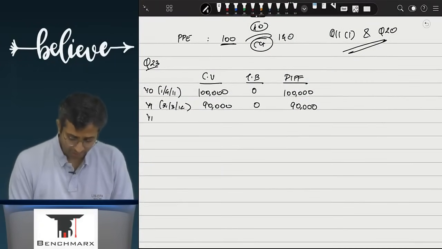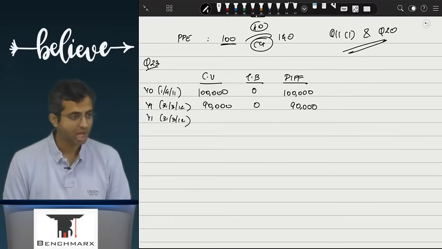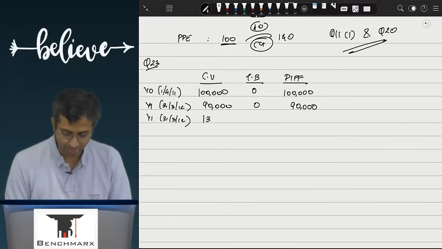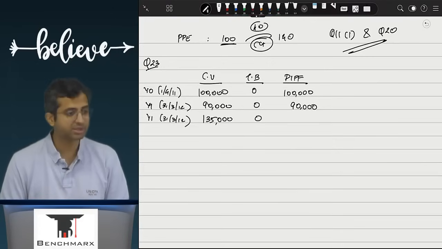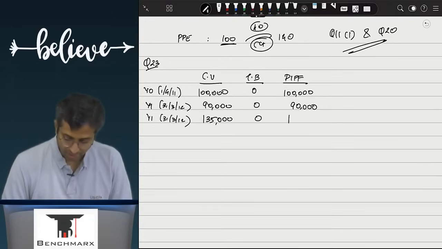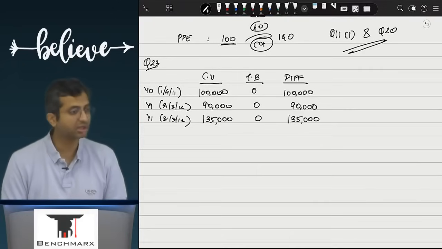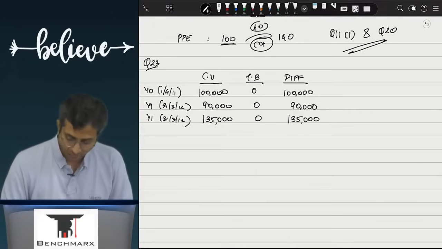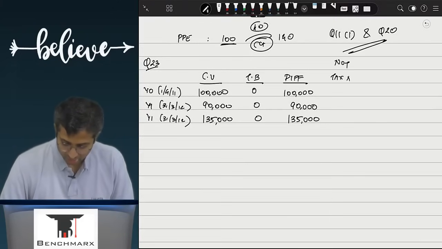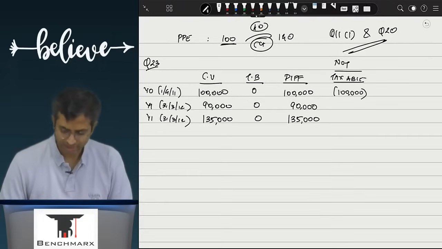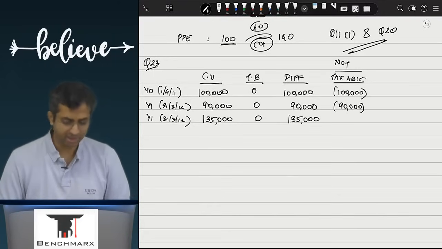But when I go to year 1, that is 31st March 2012, after revaluation, what does this balance come up to? Can I say tax base is still 0? Yes or no? So what is the total difference coming up to be? 1,35,000. Total difference is 1,35,000. Out of which we can say what is not taxable? Well, the entire 1 lakh is not taxable, and hence there is no further deferred tax consequence. Out of this, the entire 90,000 is not taxable, and hence there is no deferred tax consequence.